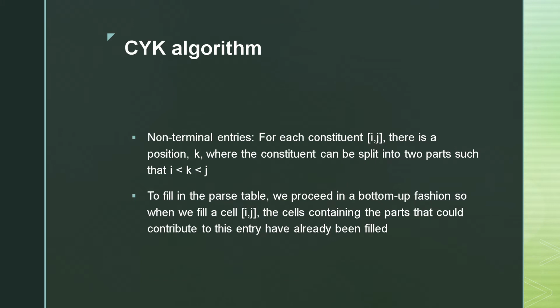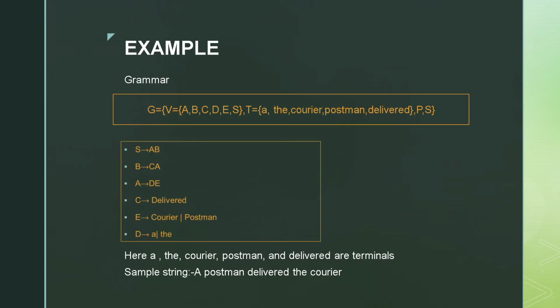For each non-terminal entry, the constituent (i, j) can be divided into two parts such that i is less than k is less than j. We fill the parse table in a bottom-up approach so that we can use the results from the previous steps in the future. Let us better understand this with the following example. Let us consider the grammar as given, where V corresponds to A, B, C, D, E, and S. The terminals are a, the, courier, postman, and delivered. These are taken as words just for ease of understanding. P corresponds to the productions as given below, and S is the start symbol. The sample string that we are gonna check for membership is: a postman delivered the courier.